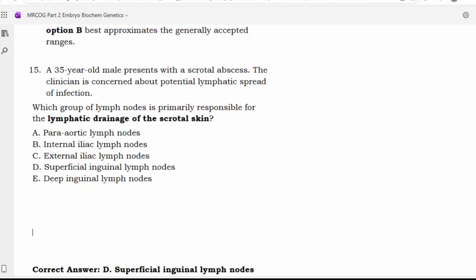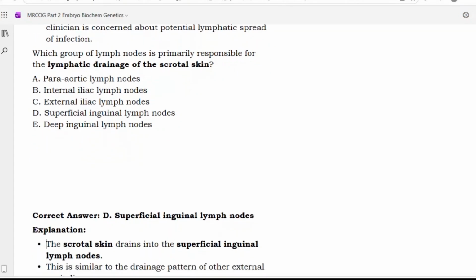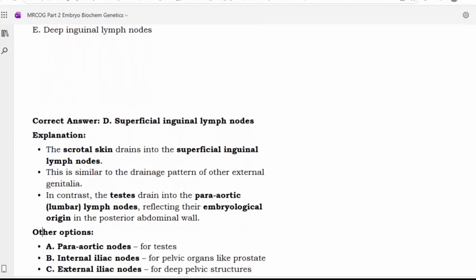Next. A 35-year-old male presents with a scrotal abscess. The clinician is concerned about potential lymphatic spread of the infection. Which group of lymph nodes is responsible for the lymphatic drainage of the scrotal skin? Para-aortic lymph nodes, internal iliac lymph nodes, external iliac lymph nodes, superficial inguinal lymph nodes, deep inguinal lymph nodes. Scrotal skin drains to the superficial inguinal lymph nodes, and testis to the para-aortic lymph nodes. So option D, superficial inguinal lymph nodes.